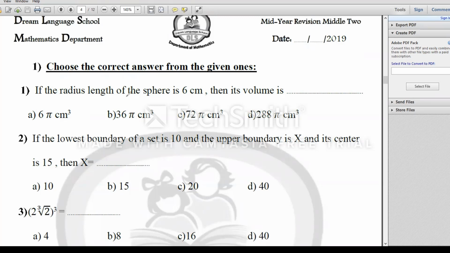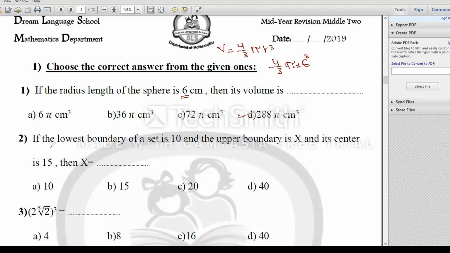Number one, if the radius length of the sphere is 6 centimeter, then the volume. Remember with me the volume of the sphere. The volume of the sphere equals 4 over 3 pi r cubed. Then after substituting r equals 6, it will be 4 over 3 pi times 6 to the power of 3. Then let pi as itself, not substitution for pi. The solution will be with respect to pi. After simplifying, it will be number D, 288 pi.